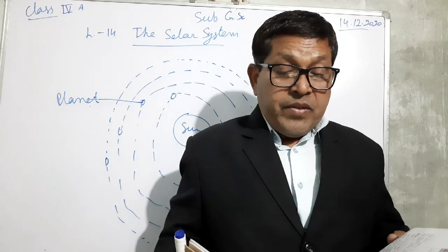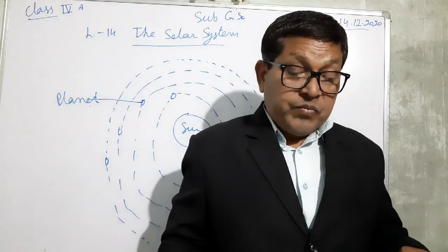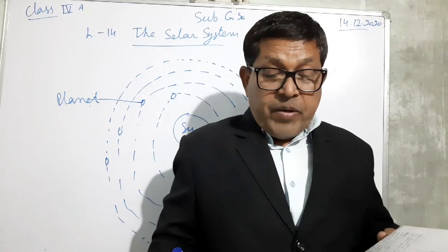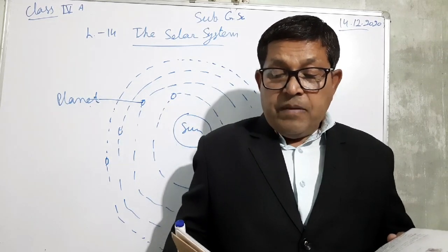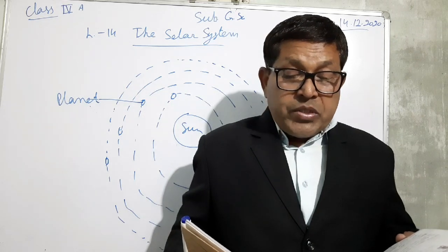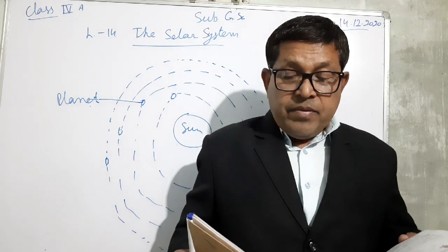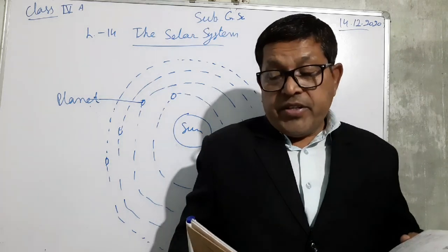Next, about the Earth, it is our planet. Earth is the third planet from the Sun. It is a small rocky planet which supports a variety of life. It is the only planet with life on it.